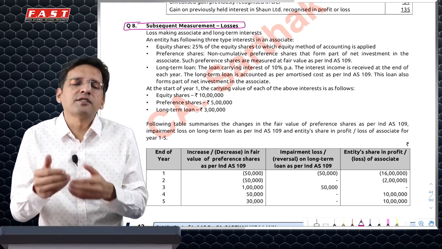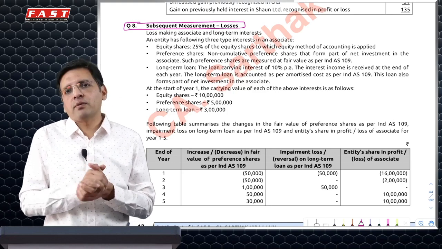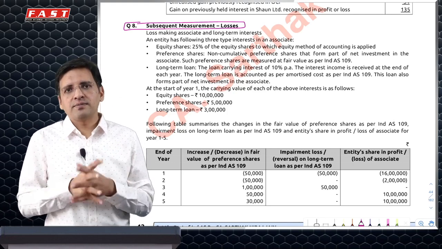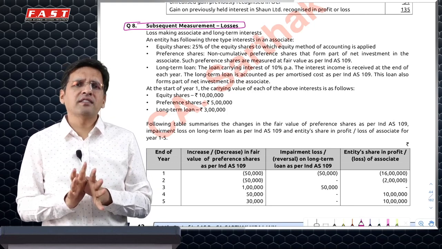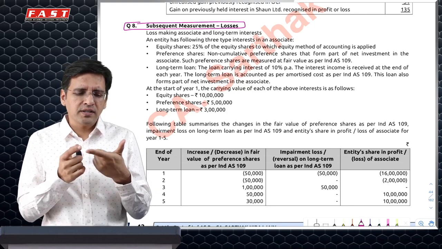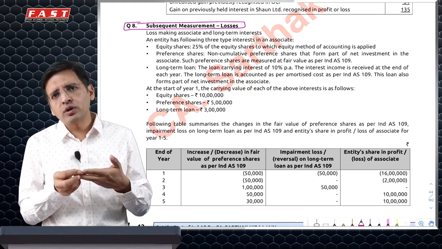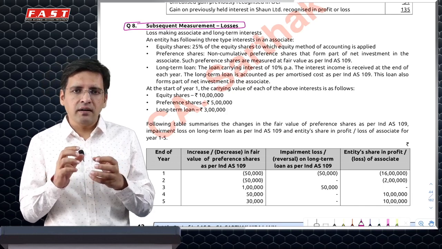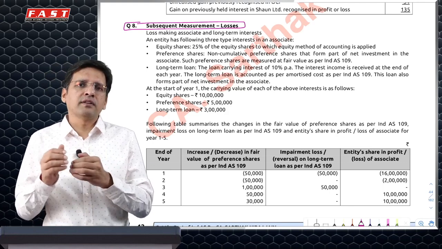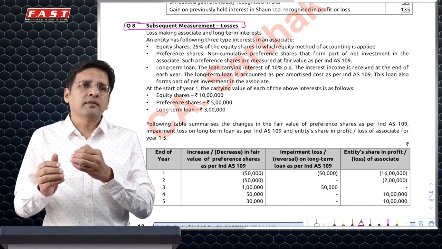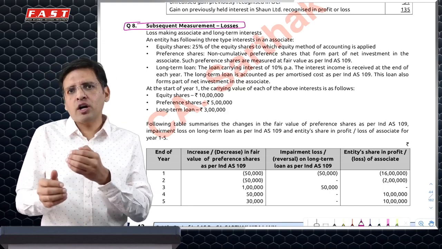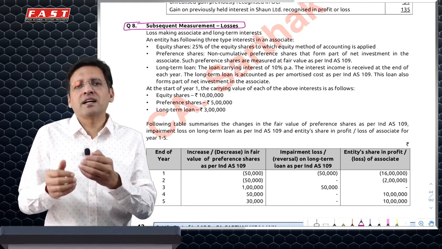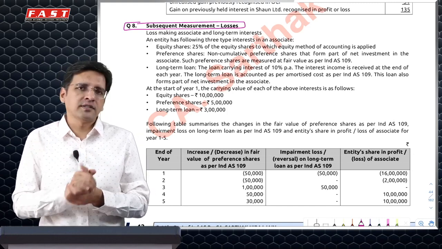Trade receivables, if you have from any associate, definitely does not form part of net investment in associate. So ideally, net investment in associate would be equity shares, preference or loan given, if they are not really given at arm's length price, but rather given because you have a significant influence or some kind of a stake, your relationship has influenced this decision.